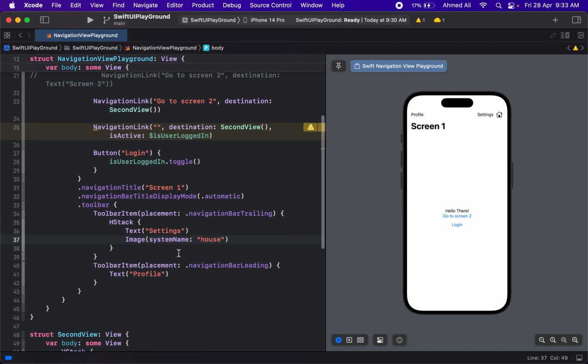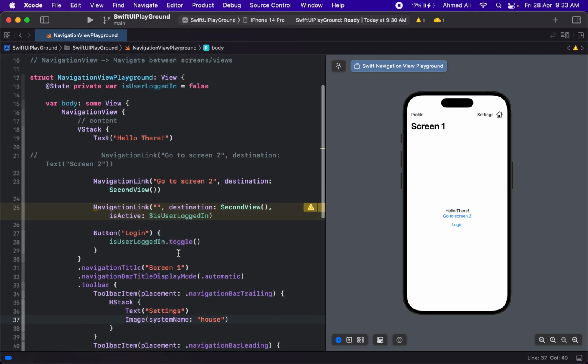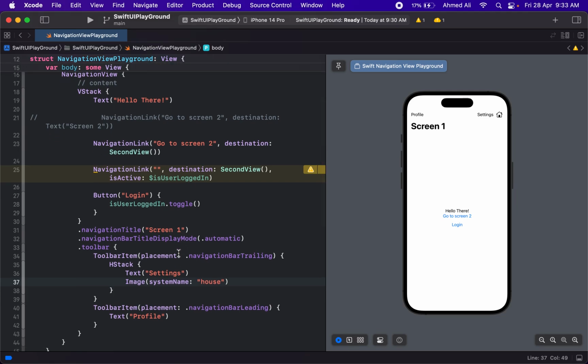And yeah, that's it for this navigation. This is how you can use a navigation view to navigate between the screens.